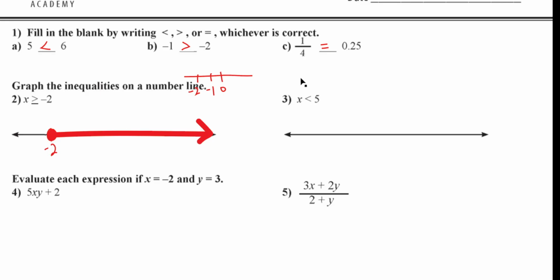What about this? X is less than 5. So where am I going to put that 5? Am I going to put it over here on the left, or a little further on the right? So we'll put a 5 right there. You don't even have to put other numbers in there. I don't care. Just put the 5 there.